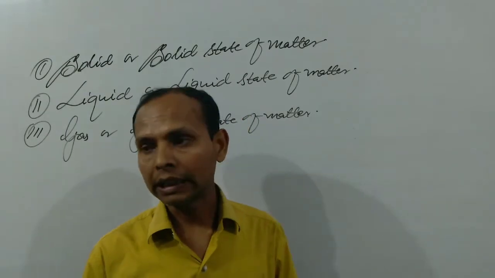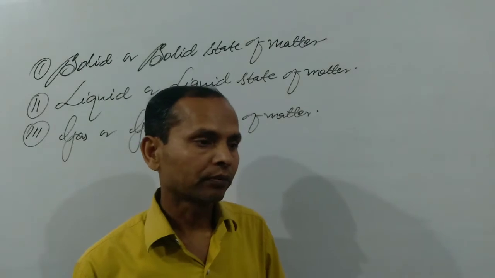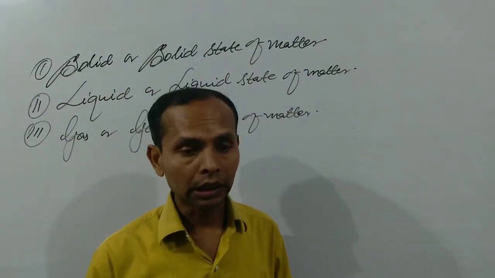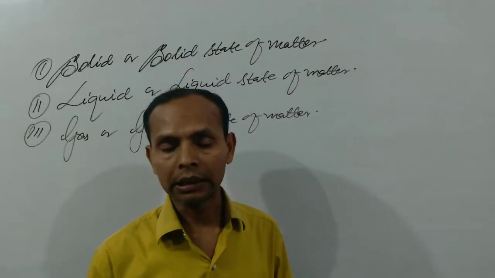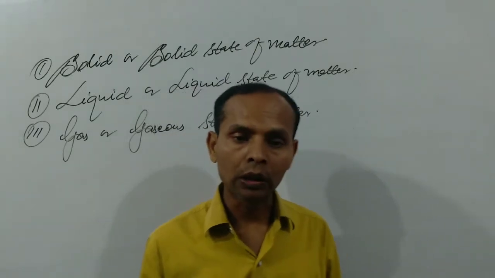In case of a gaseous substance, this is the state of matter which has neither a fixed volume nor a fixed shape. Generally, such substances are known as gases or gaseous state of matter. These are only the definitions of a solid, liquid and gas.